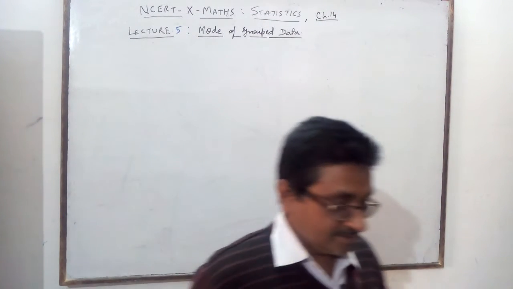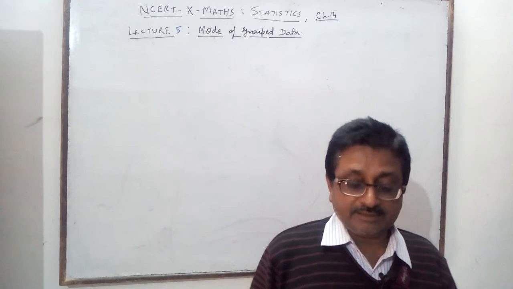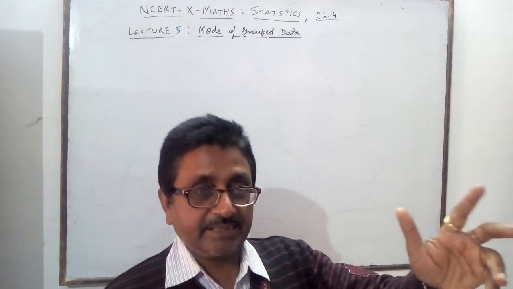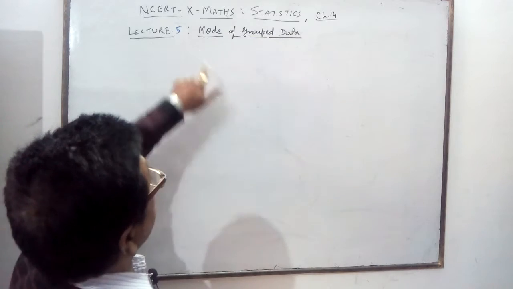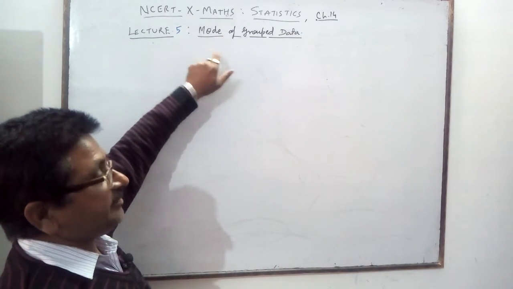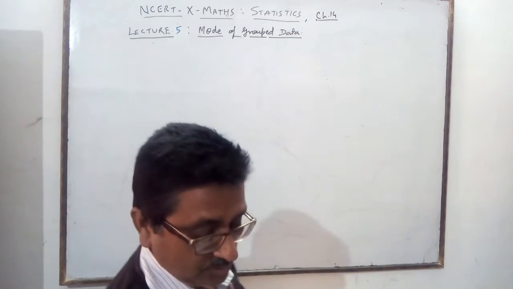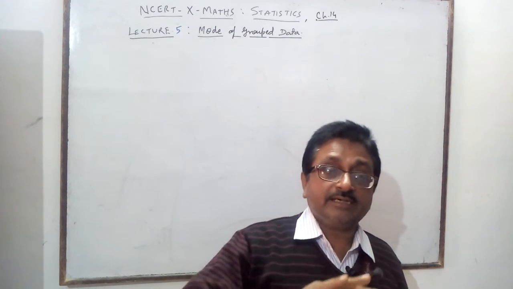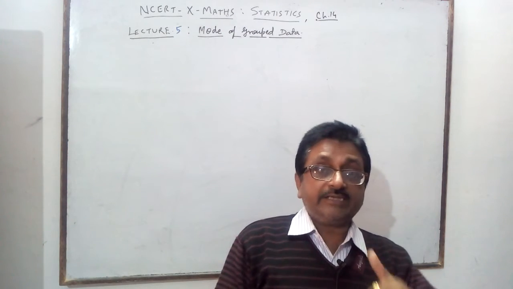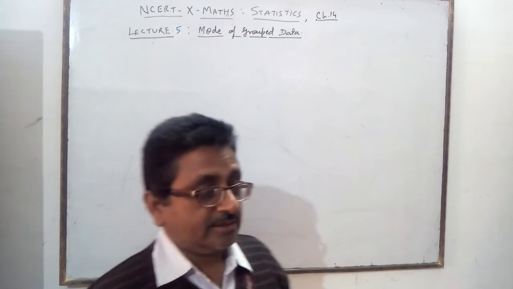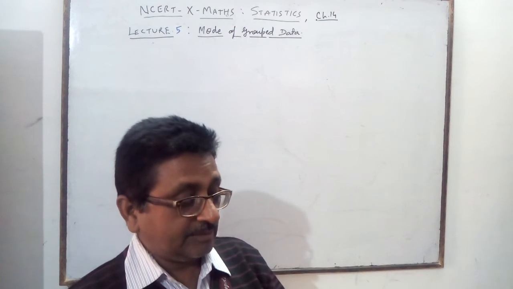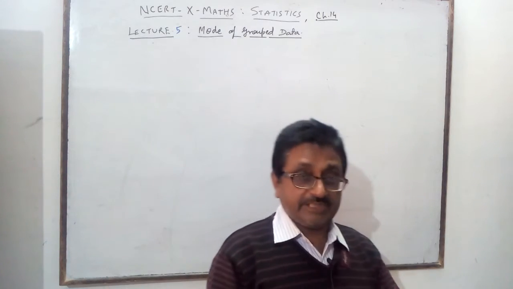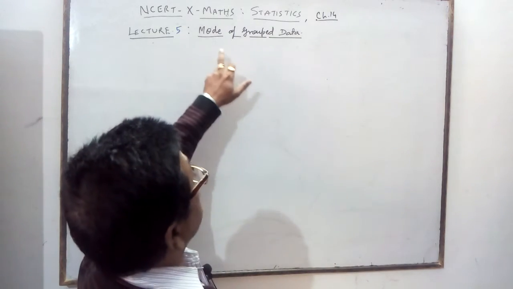Hello students, today you will study the measures of central tendency. The second part, after the mean, is called the mode. Mode is a very important part of statistics which you use in business and in collecting data, finding popularities. Companies find out in a locality which brand is very popular. It depends on the mode.